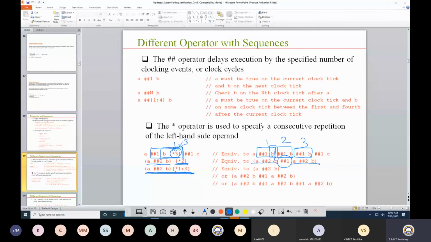This is suggesting that A hash S2, it is 1 time. A hash S2B, that is 1 time. A hash S2B, A hash S2B, that is 2 times. A hash S2B, A hash S2B, A hash S2B, that is 3 times. In between every time there is a delay of 1 clock cycle. So this is being connected with this 1 clock cycle.